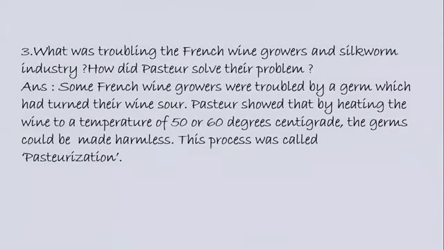Okay, third question. What was troubling the French wine growers and silkworm industry? How did Pasteur solve their problem? Answer: some French wine growers were troubled by a germ which had turned their wine sour. Pasteur showed that by heating the wine to a temperature of 50 or 60 degrees centigrade, the germs could be made harmless. This process was called pasteurization. Okay, so this is how he helped solve the problem.